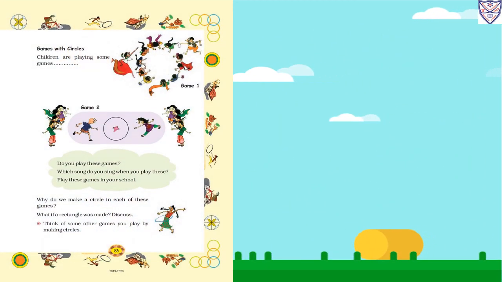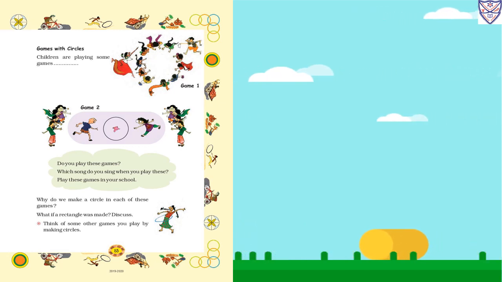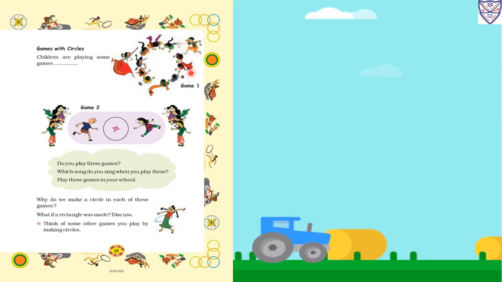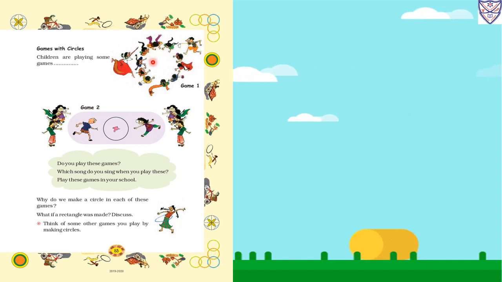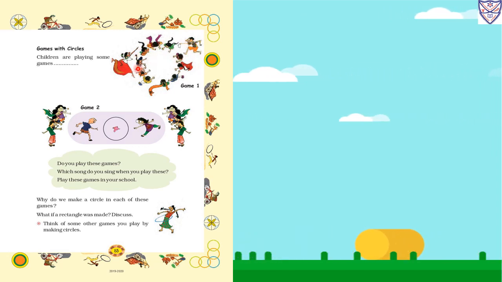Page number 83, games with circle. Children are playing some games. So it is game 1. Here all children are sitting in a circle and one boy will run. In his hand he will take a handkerchief and all children will sing a song. So when the song completes, the boy has to throw the handkerchief behind anybody's back. So whoever gets the handkerchief, then he will catch the boy.